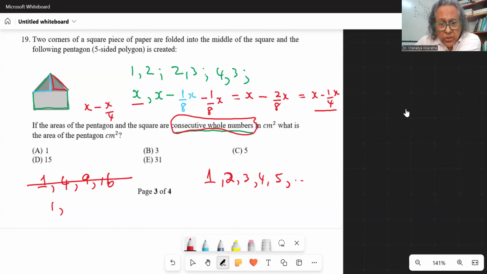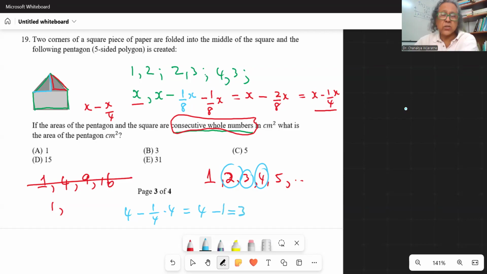If it is 2, then 2 minus 2/4, which is half, again not a whole number. And if it is 3, 3 minus 3/4, not a whole number. 4 minus 1/4 of 4, so that is 4 minus 1, which is 3. Now, that is a whole number, and 3 and 4 are consecutive numbers. So the answer is, what is the area of the pentagon in square centimeters? It is 3.